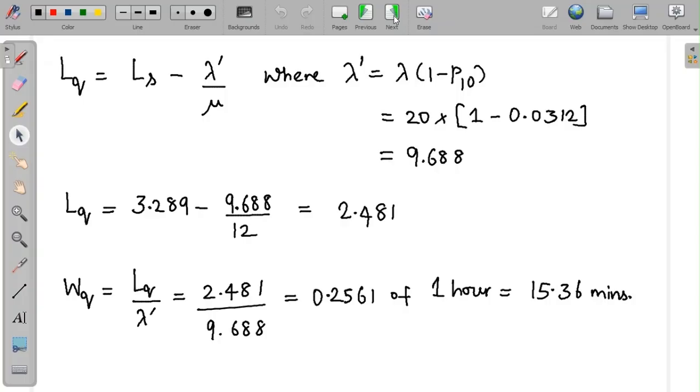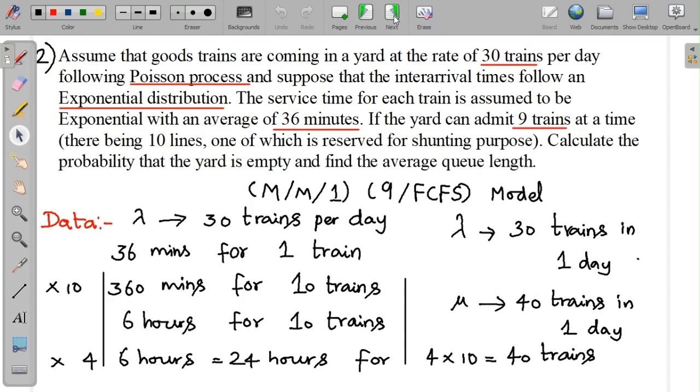So we can observe that lambda dash is less than lambda because of the finite capacity of the queue. So LQ comes down to 2.481 and WQ comes down to 0.2561 of an hour, which is 15.36 minutes. The average waiting time for a customer in the queue is 15.36 minutes.